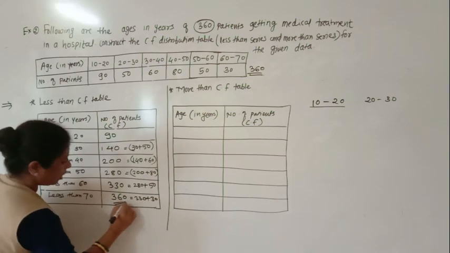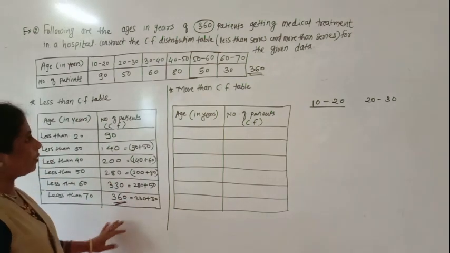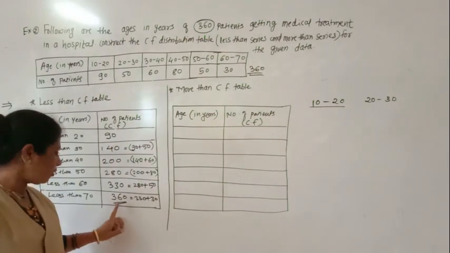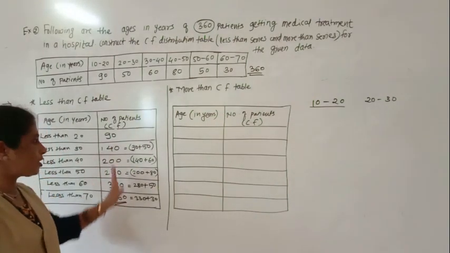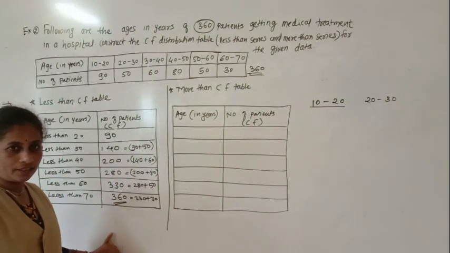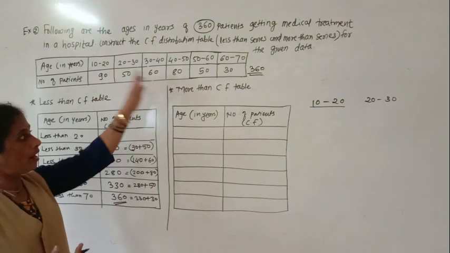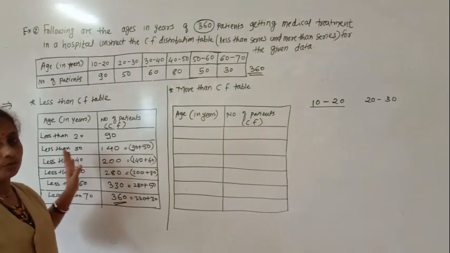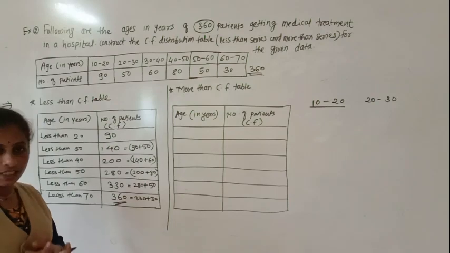This is actually your total number of patients. How many are there? 360. And here we have got this 360, which means your distribution table is exactly correct. Understood? So when the type is less than, this is what we have to add to make the distribution table.